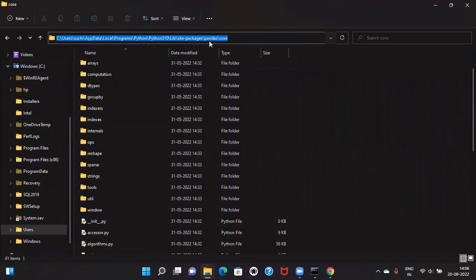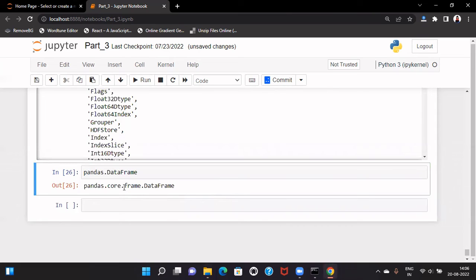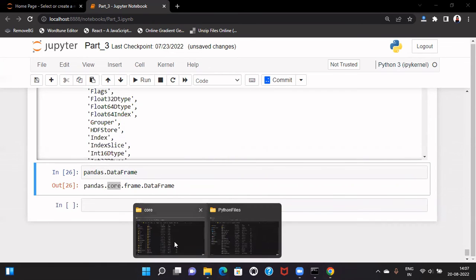In Windows, if we see any directory structure, we can see this slash separated path. So in Python, we use this period or this dot for accessing this thing.